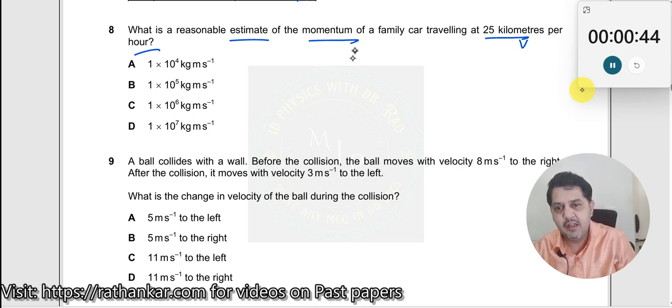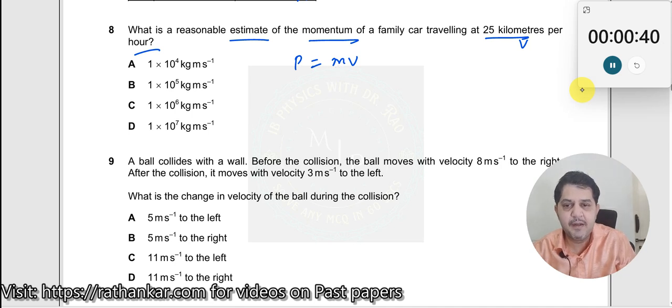Momentum should be found. For momentum, what do we need? We need m into v. So we should assume the value of m. What should be the mass of a car? Usually, the mass of a car could be around 1000 to 1500 kg. Let me assume 1000 first. 1000 multiplied by velocity.